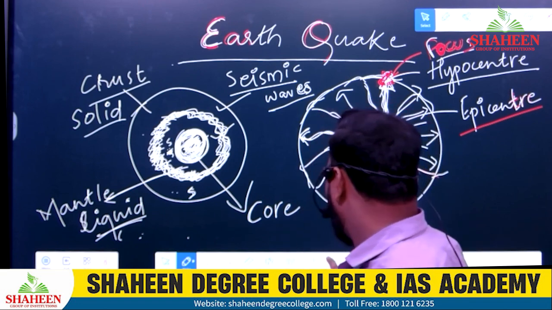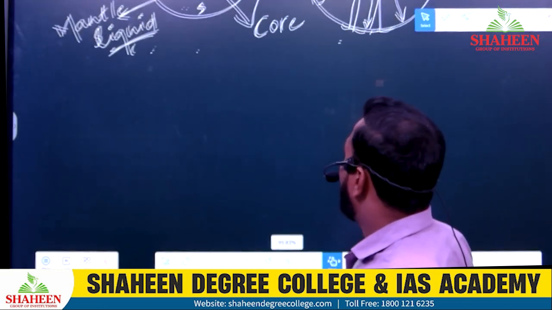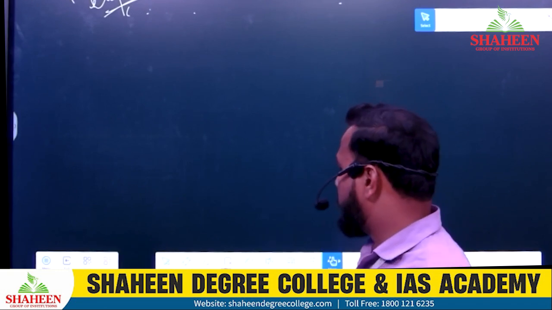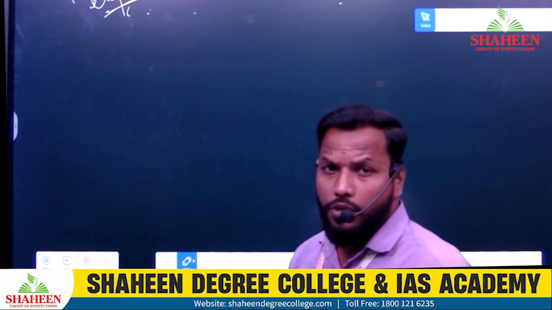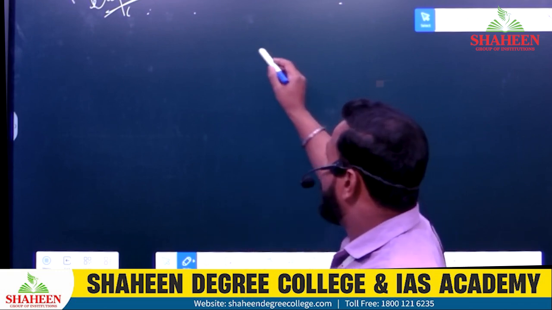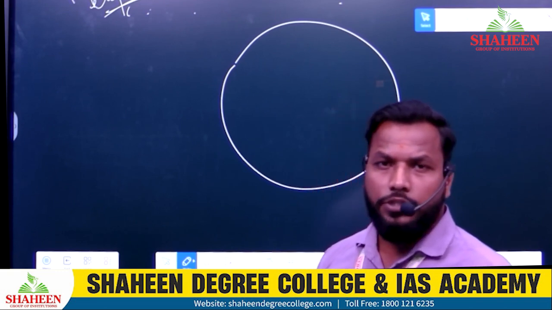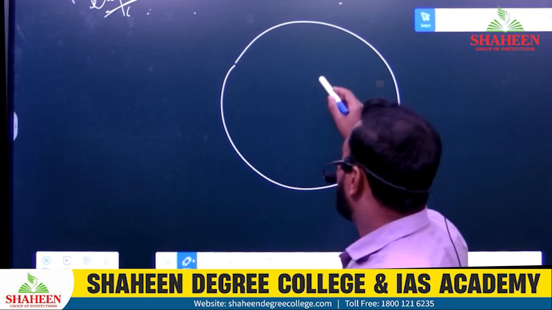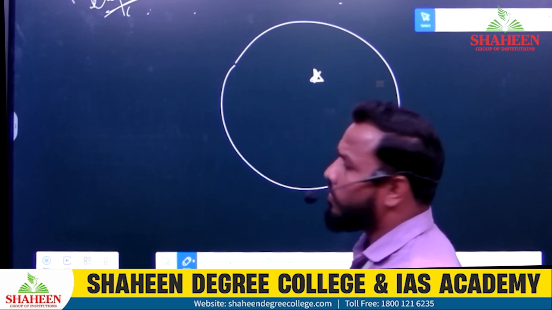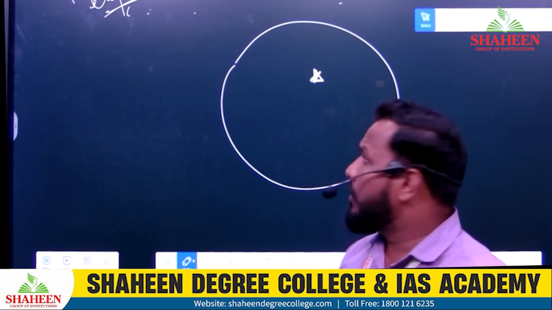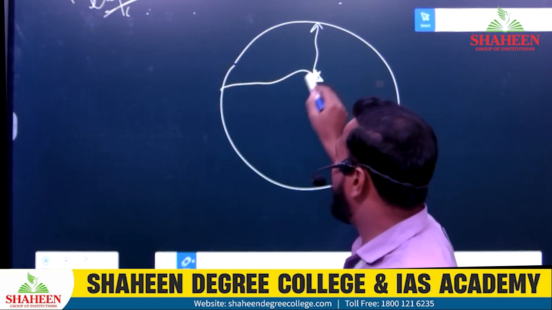Then I'll come up with extra clarity. Imagine this is your earth, and somewhere here the earthquake takes place, the epicenter. From here the energy is transferred, and the waves travel to all the other places also.